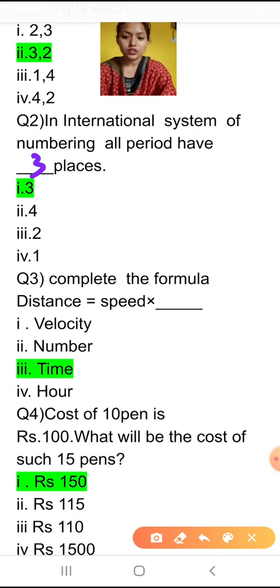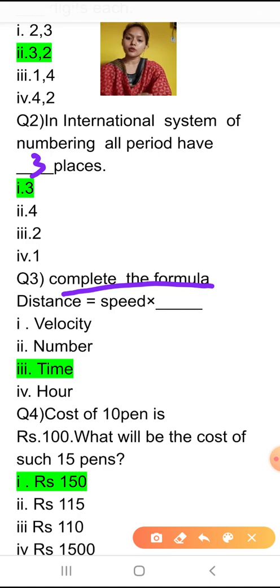Complete the formula for velocity. We have to complete this formula. Distance is equal to speed multiplied by what? The first one is velocity, second is number, then third is time.